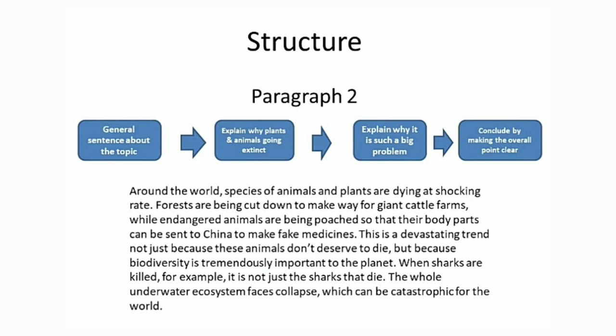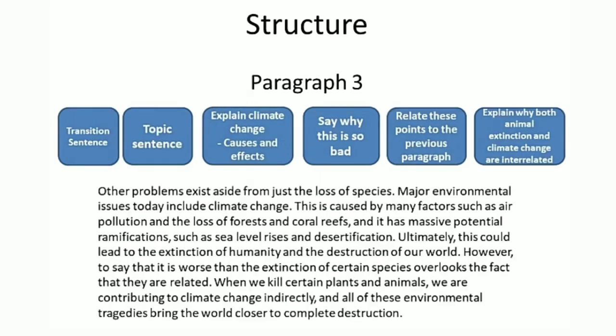Now similarly we will structure our paragraph 3, that is our body paragraph 2. In this, first of all, I will write a transition sentence. The transition sentence will tell our second point. Then the topic sentence, then we will explain climate change, what the causes and what the effects of climate change are.